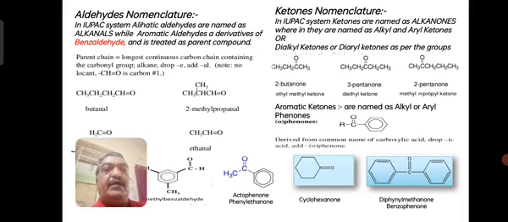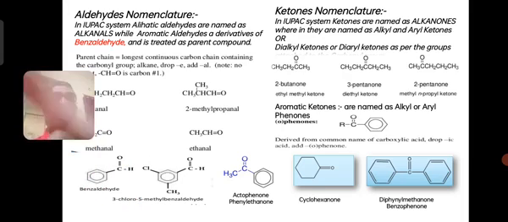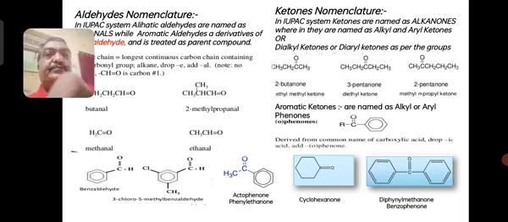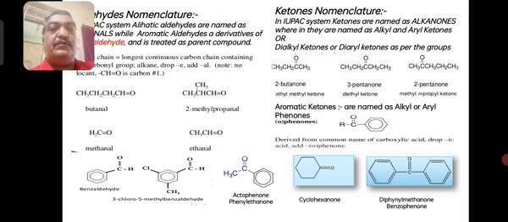So I have given some examples here, you can refer to them. CH2O, that is formaldehyde, containing one carbon, methane, so it is named methanal. The next one is acetaldehyde, the common name; in the IUPAC name it is ethanal.